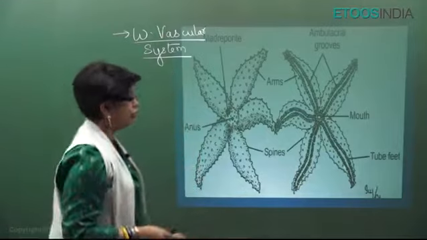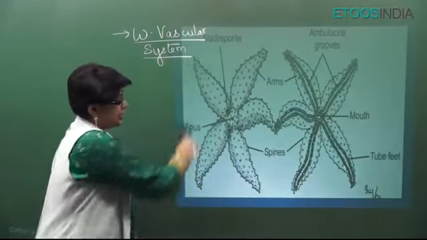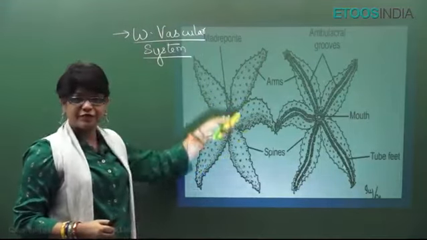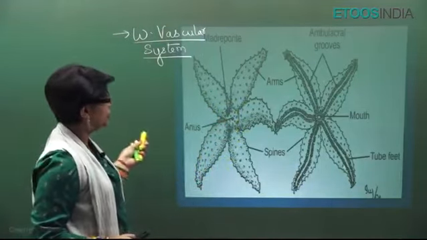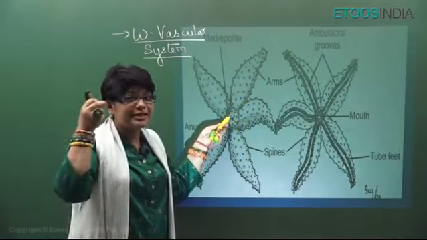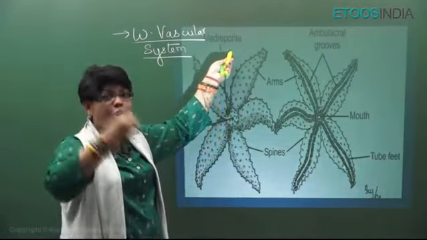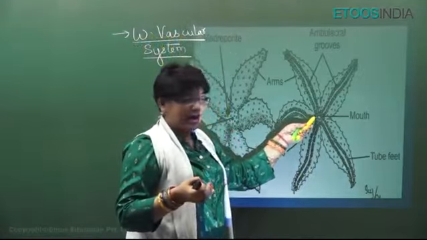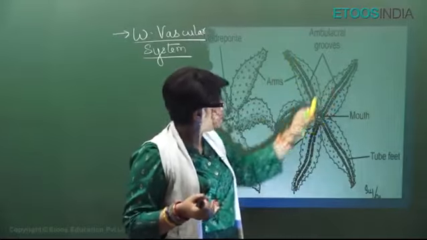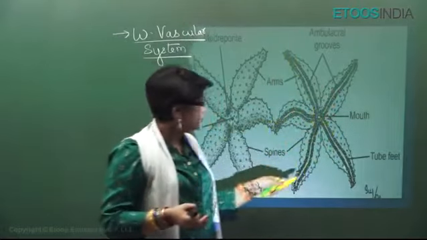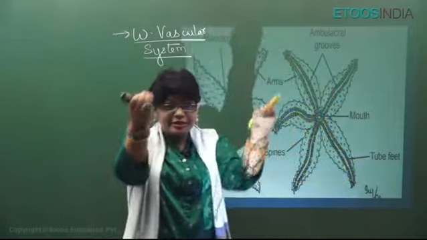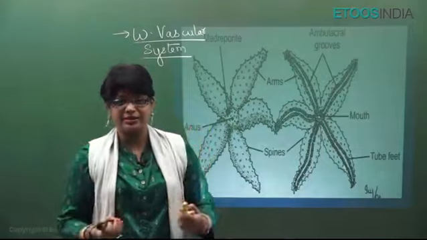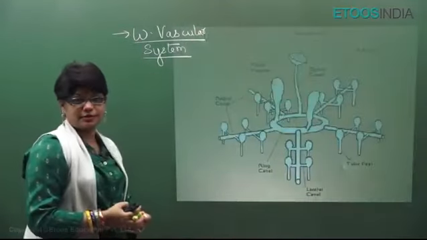This is what is most important. Now if you look from outside, like you are viewing from the top, this is the anus and these are the spines. They have a spiny, bony endoskeleton. On the dorsal surface there is a pore which is called the madreporite. Through this, water enters into this system. And if you see from below, you will see a mouth and many grooves, I will tell you how, and you will see tube feet coming out from the downside. This helps in locomotion, respiration, exchange of gases, etc. How? This is the system.